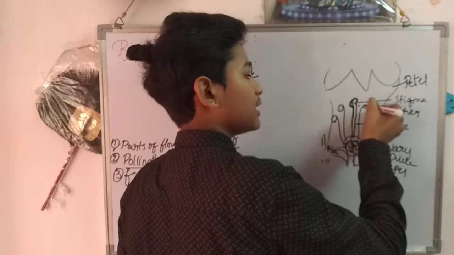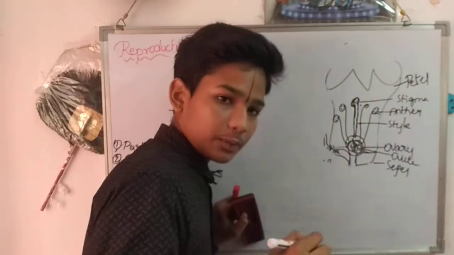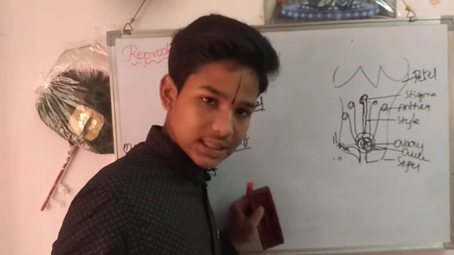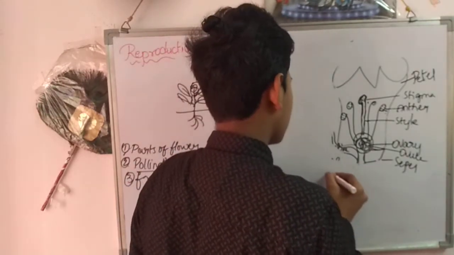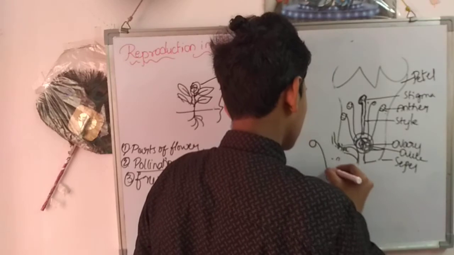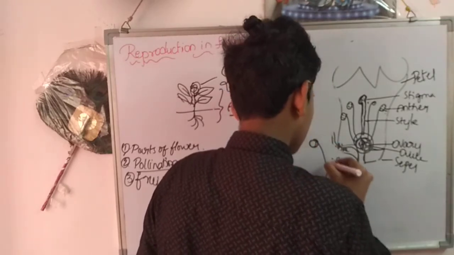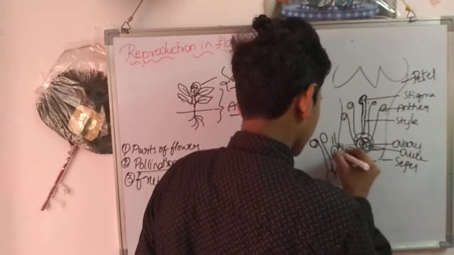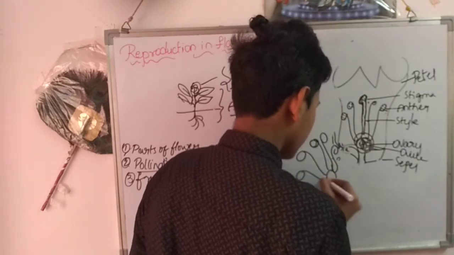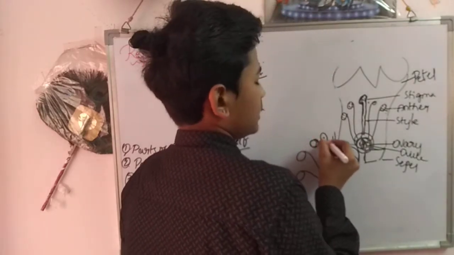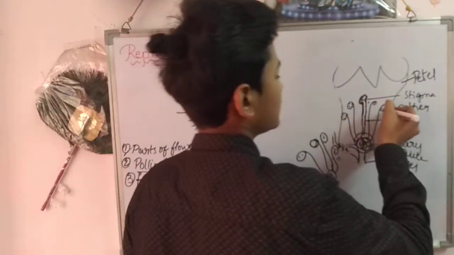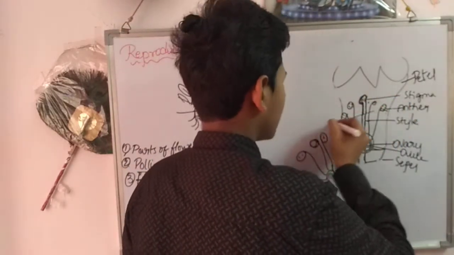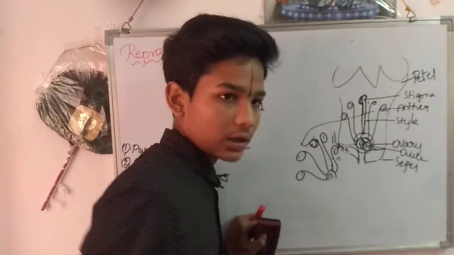But when pollen grains come from another flower to a different flower, it is known as cross pollination.